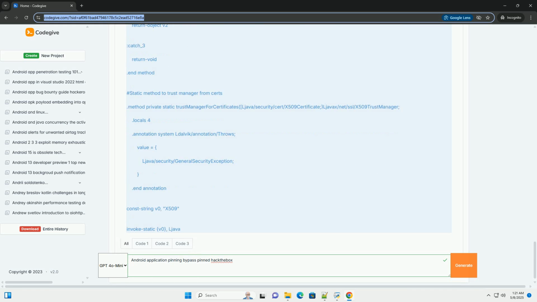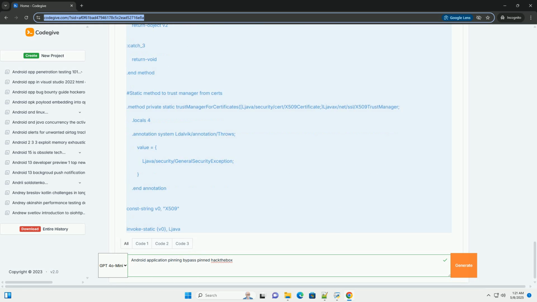Obfuscation. Applications can be obfuscated to make static analysis more difficult. Tools like DexGuard can be used for obfuscation. In these cases, dynamic instrumentation becomes even more crucial. You may need to experiment with different Frida scripts to find the correct methods to hook.